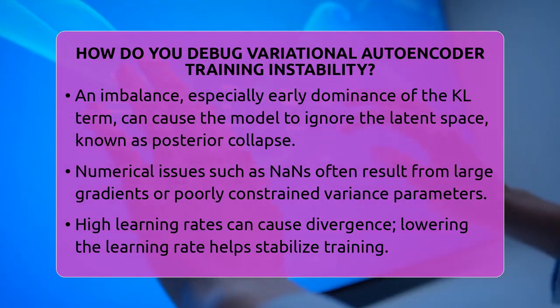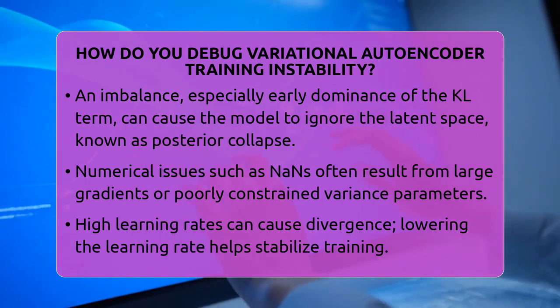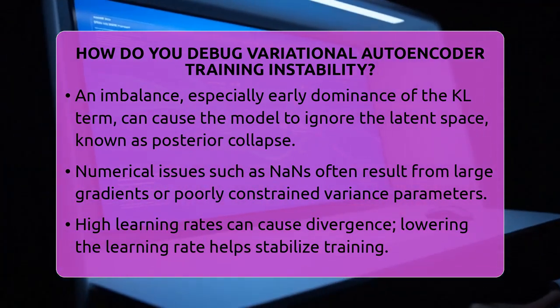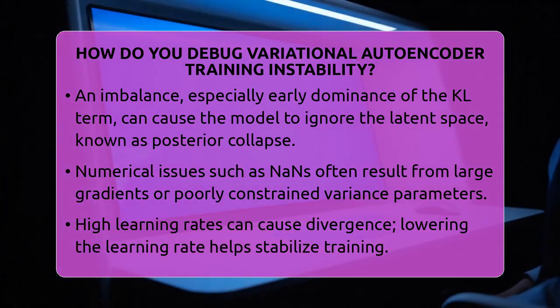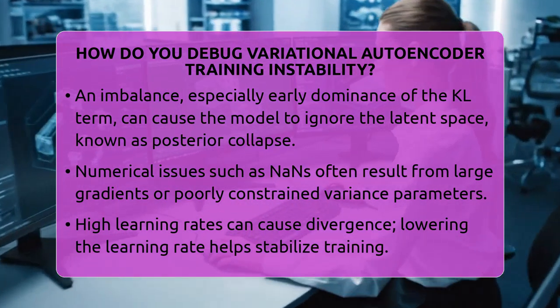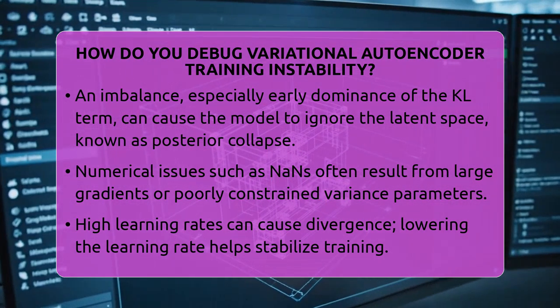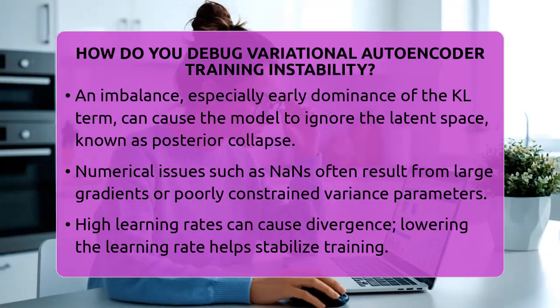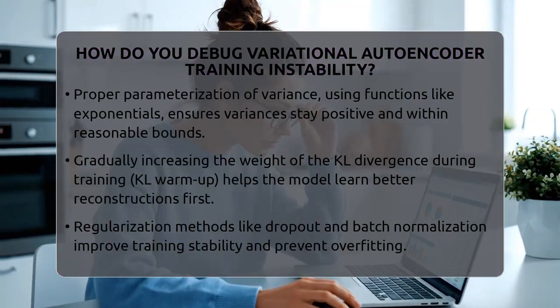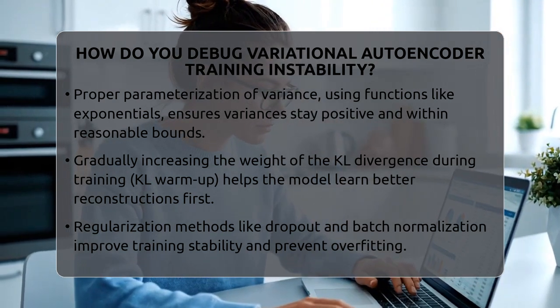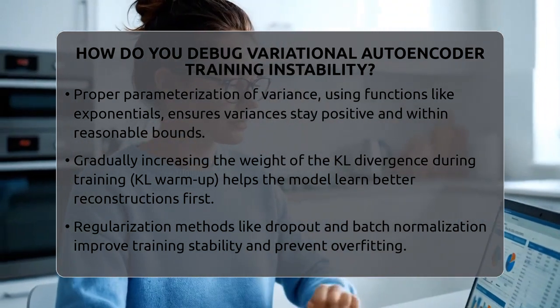Parameterizing the variance in a stable way is another important step. Instead of naively letting the model output any value for variance, use transformations like exponentials or bounded functions to keep variance positive and within a reasonable range. This prevents the model from producing invalid probabilities or exploding gradients.